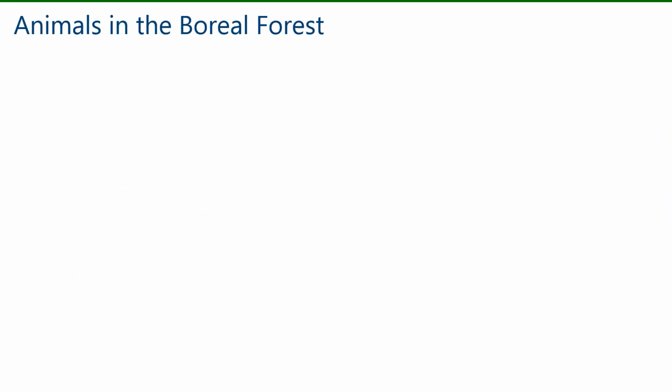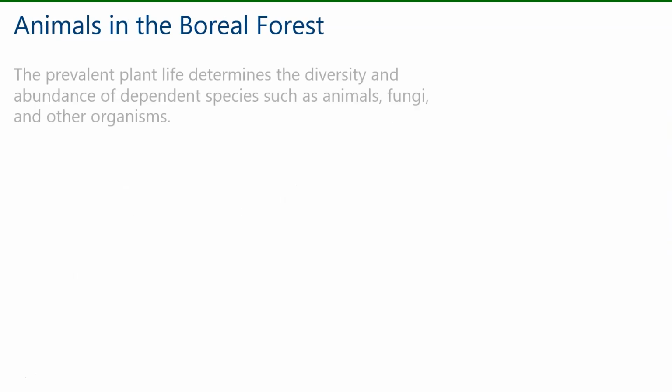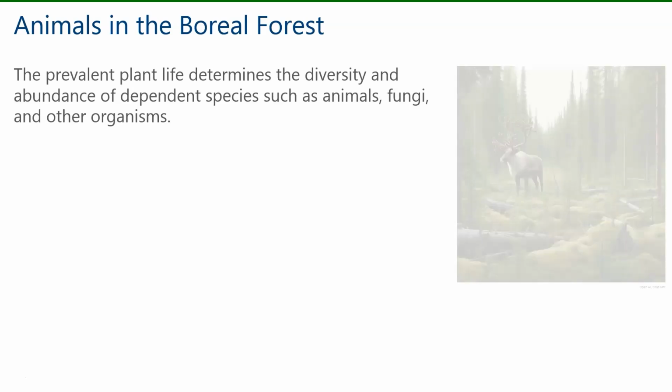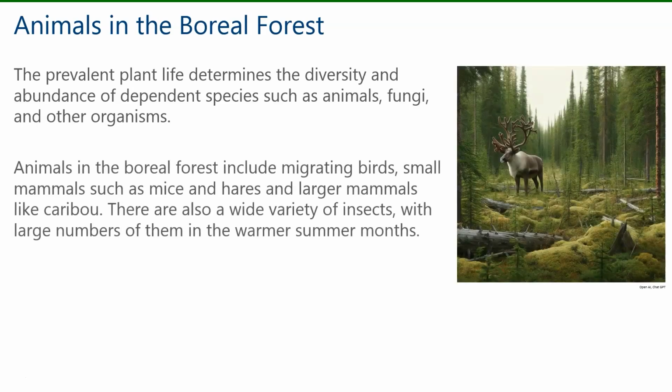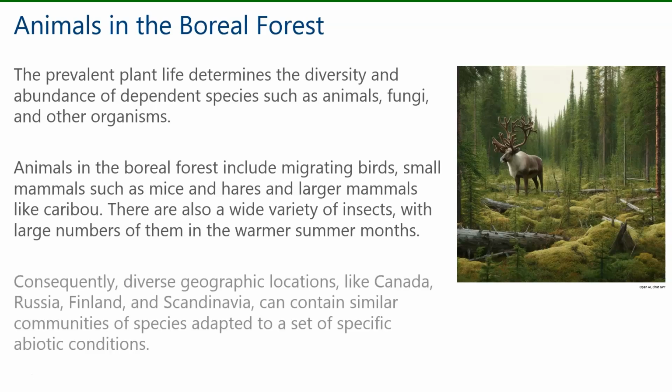Let's take a look at the animals found in the boreal forest. The prevalent plant life determines the diversity and abundance of dependent species such as animals, fungi, and other organisms. Animals in the boreal forest include migrating birds, small mammals such as mice and hares, and larger mammals like caribou. There are also a wide variety of insects, with large numbers of them in the warmer summer months.